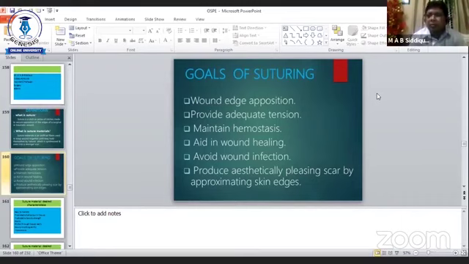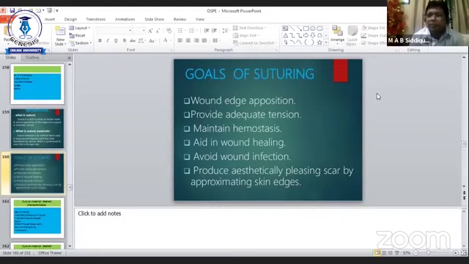So for a cosmetic purpose, and as a principle of healing, we appose the wound and provide adequate tension, maintain hemostasis, aid in wound healing, avoid wound infection, and produce an aesthetically pleasing scar by approximating skin edges. So these are the goals or advantages of suturing.